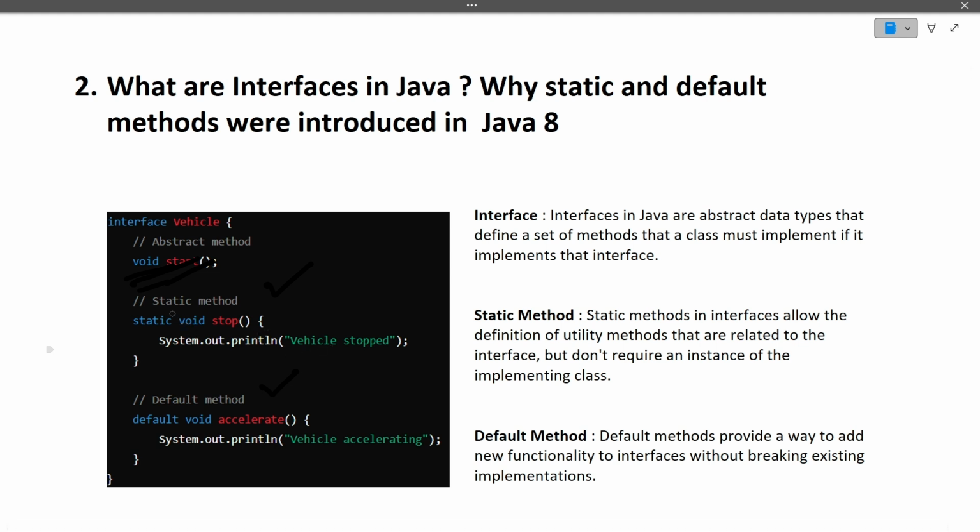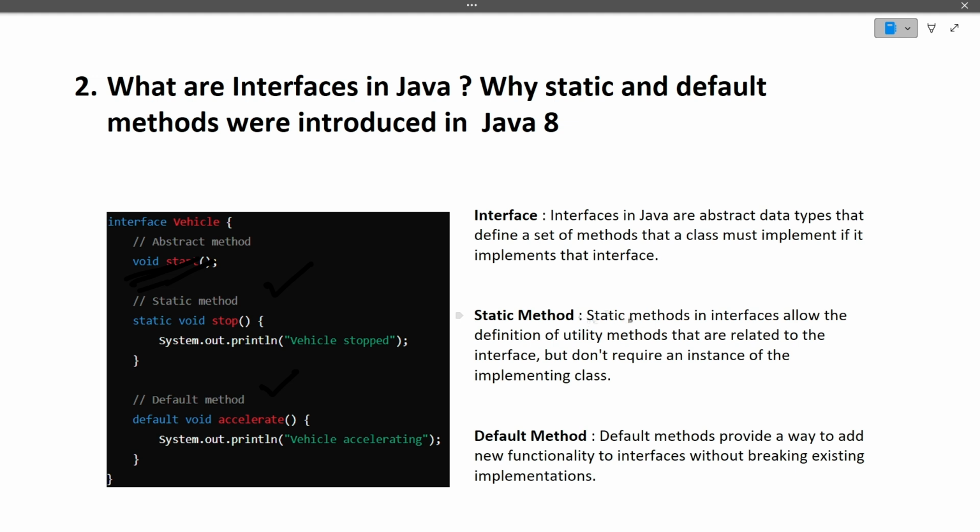First of all, while we're defining static methods, the static methods are declared in this interface and the body of static methods is also given in this interface. Similarly for the default methods, we can declare static and default methods, and the body of those methods can be given in the interface itself, but the body of abstract methods should not be given in the interface. It will be given only in the class which is implementing it.